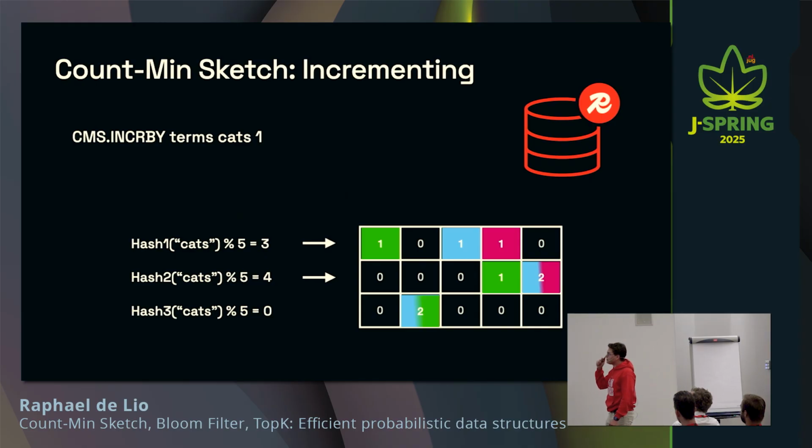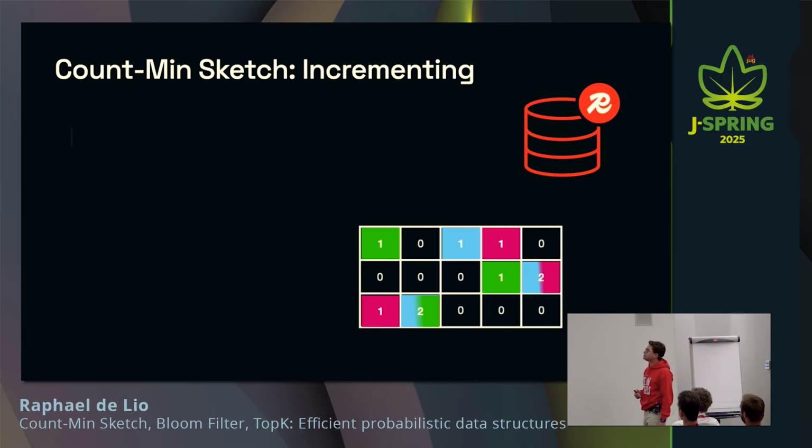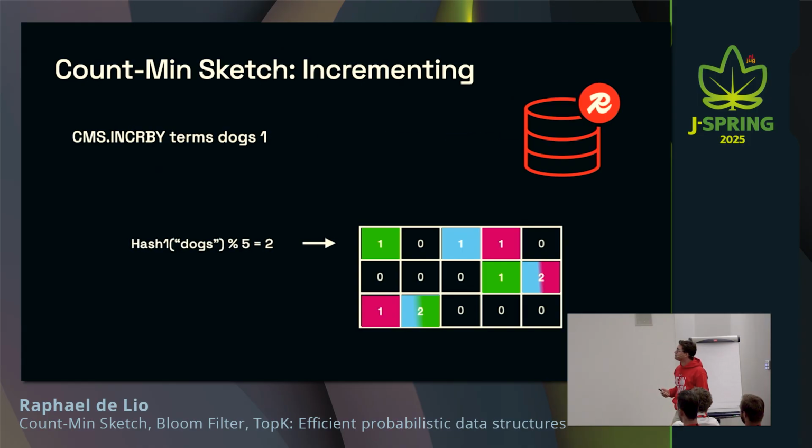One thing that I want you to bear in mind here is that we're only keeping track of the counters. We're not keeping track of what we are counting there. We're not storing the word cats, we're not storing the word Redis or anything else. It's just the counters that we have in this data structure. Finally, let's add one more thing to it, which is going to be dogs. Here, we're going to have a hash collision in the first row. Then we're going to increment the second column of the second row, and we're also going to increment the fourth column of the last row here.